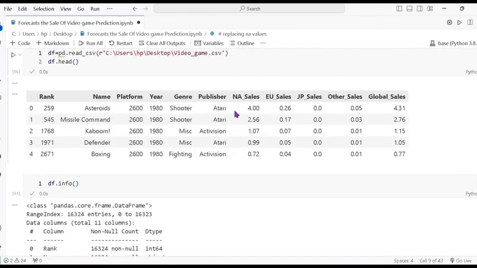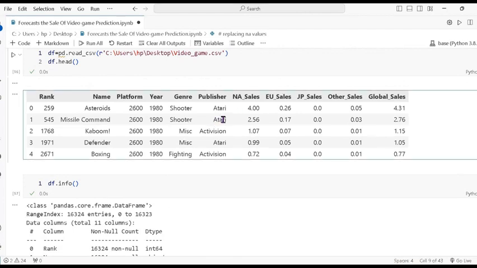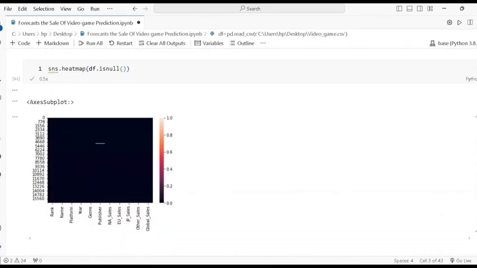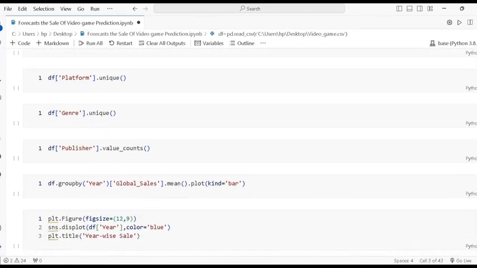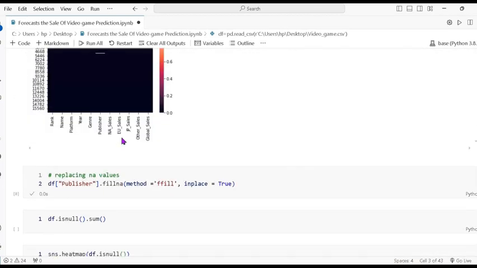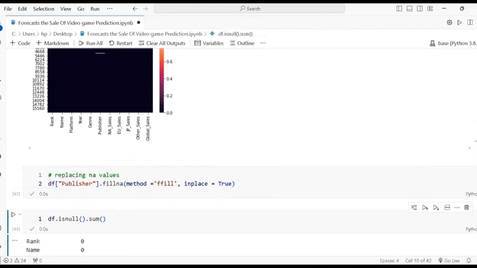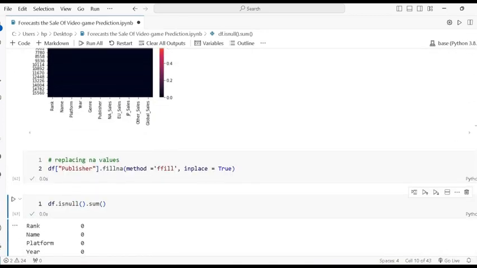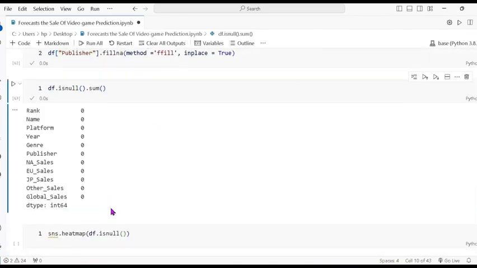Like this, a 3: after the 3 there is a null value, so it takes the 3 and fills the value with 3. That's why we use ffill. It's working. Now check the values. So you can see there are no null values.